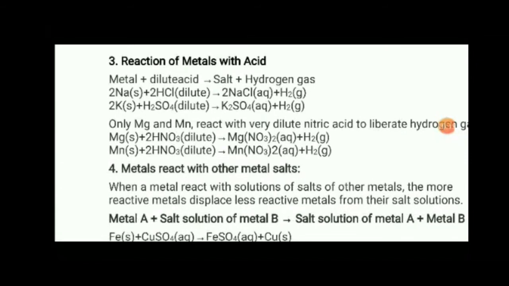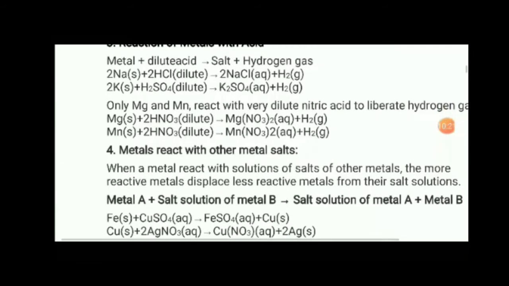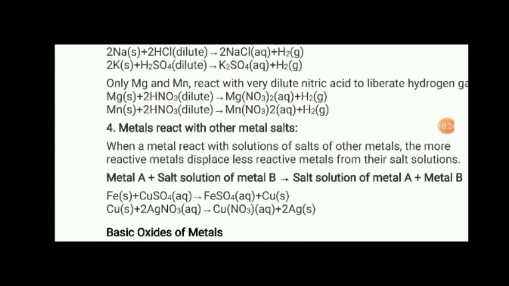Now, metal reacting with other metal salts. So now there are two metals. One is a metal and another is the solution of the metal salt.